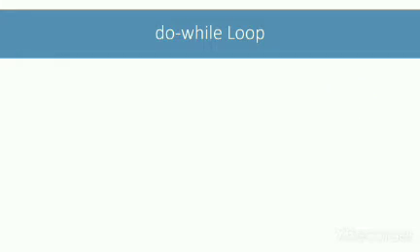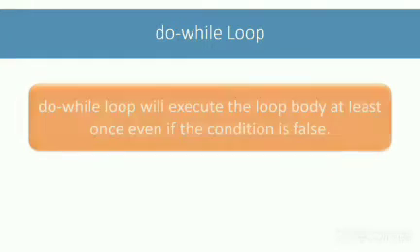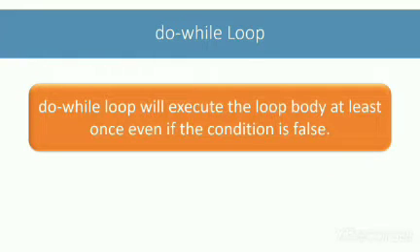We saw in the while loop lesson that if the condition of while loop is false before the start of first iteration itself, then the body of the loop will not be executed at all. However, there are situations where we want to execute the body of the loop at least once, even if the condition is false before the first iteration itself. Java's do-while loop helps us to do exactly this.